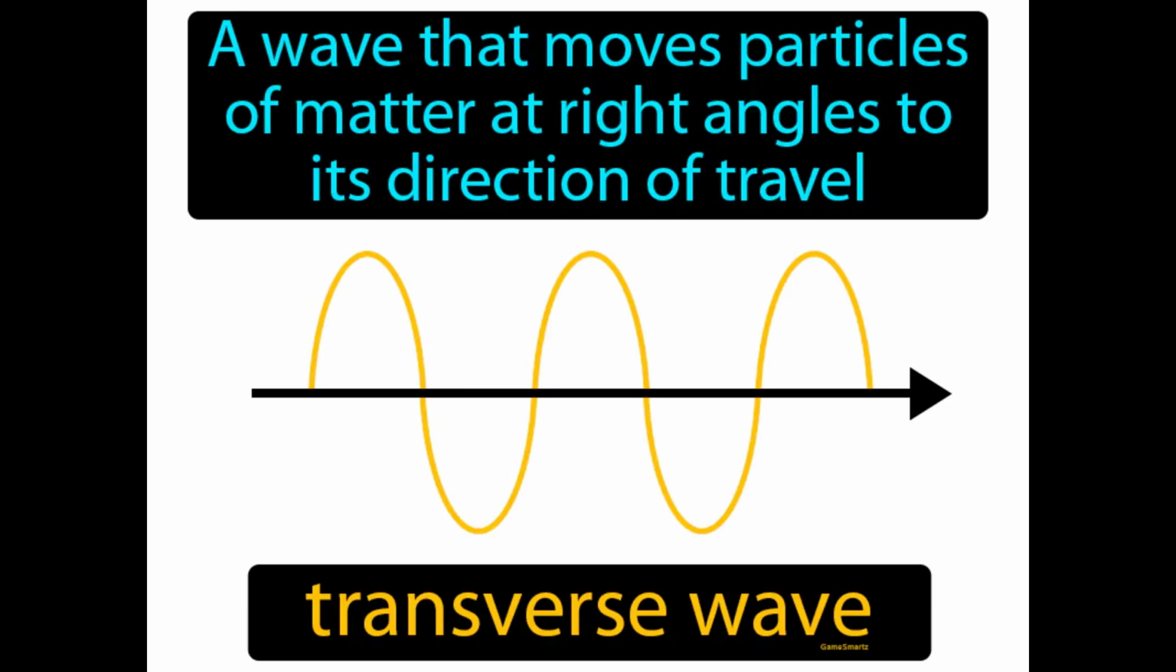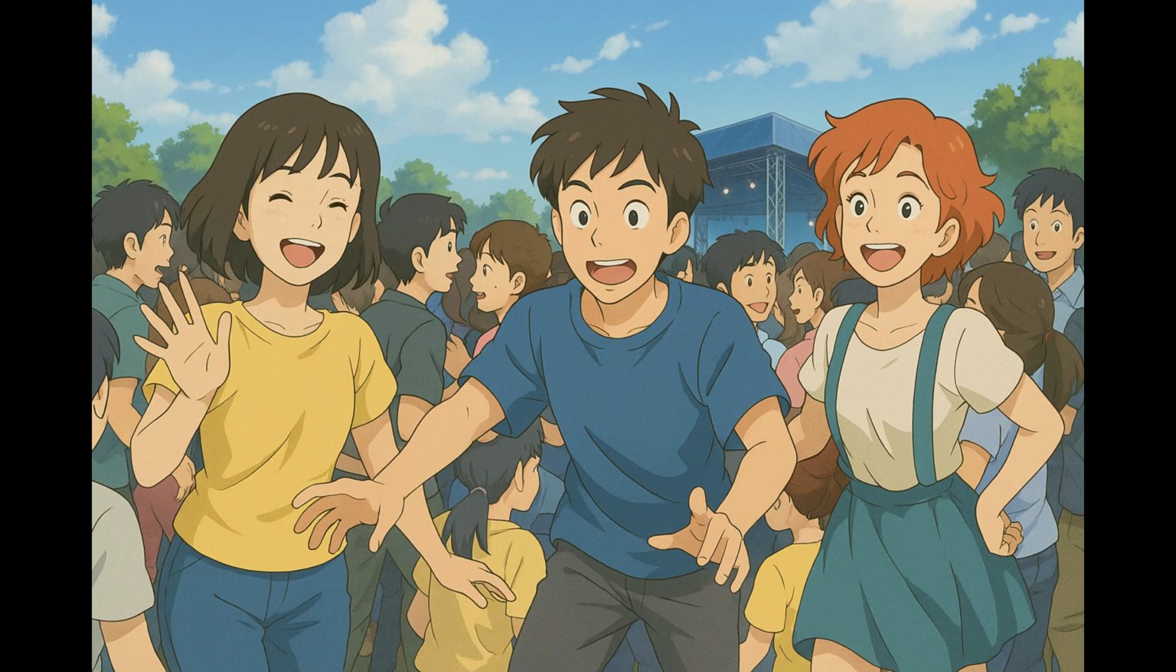A wave that moves particles of matter at right angles to its direction of travel. Transverse wave. A transverse wave is like a sideways ripple, where energy moves forward while particles vibrate up and down. Imagine you're at a crowded concert trying to push your way through the throng of people to get closer to the stage. Much like your struggle to move forward while people are jostling side to side, a transverse wave moves particles of matter at right angles to the wave's direction of travel.